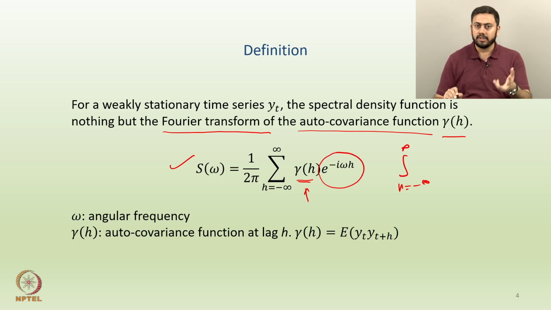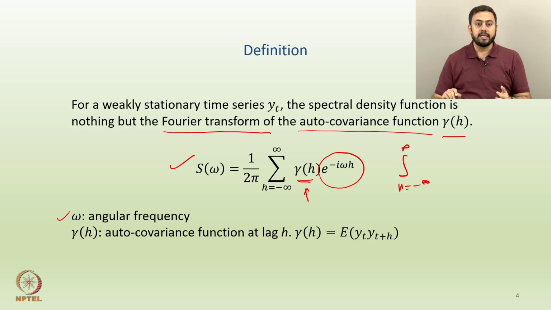We discussed this in the last lecture: there is a connection between this exponent and functions of sine and cosine. Hence, if you want to express any time series in terms of sinusoids, this function should come here.